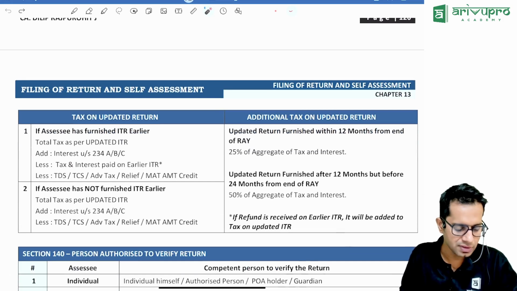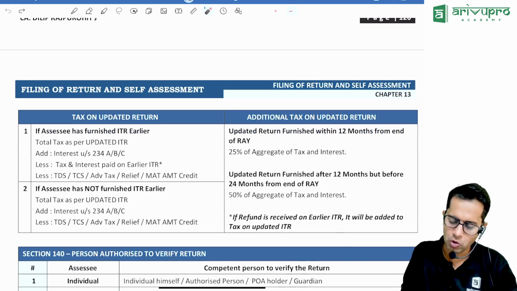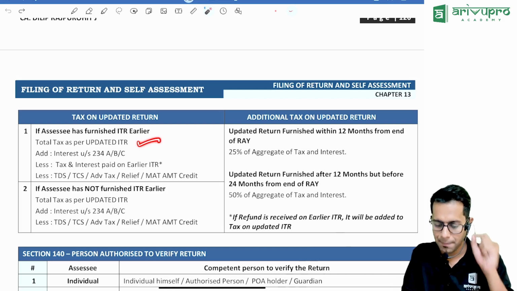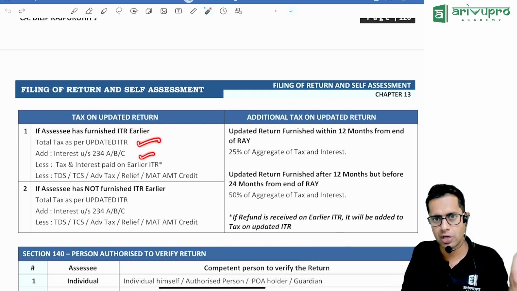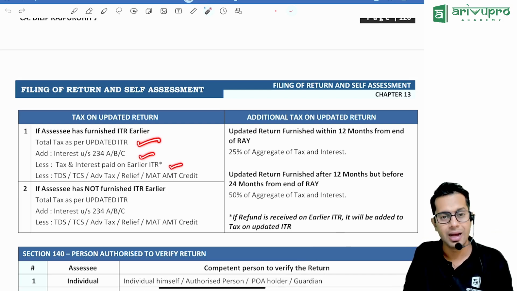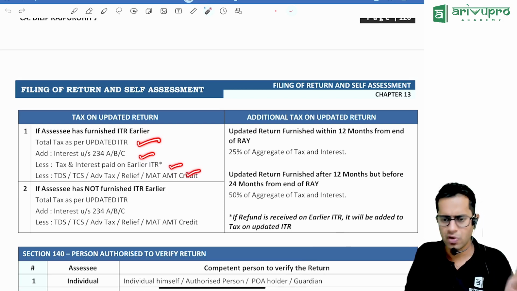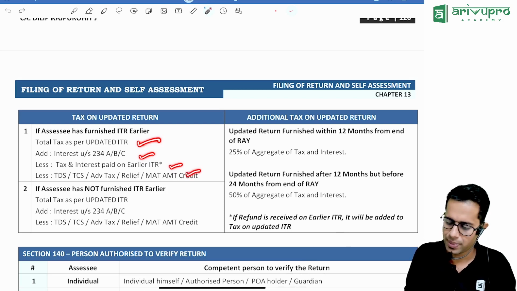Now, what is the tax which I have to pay on an updated return? The tax you have to pay is whatever tax is payable on the updated return, plus interest under 234A, 234B and 234C, and the unpaid tax of the earlier return if you have not paid it, and you can take the benefit of whatever credits you have.